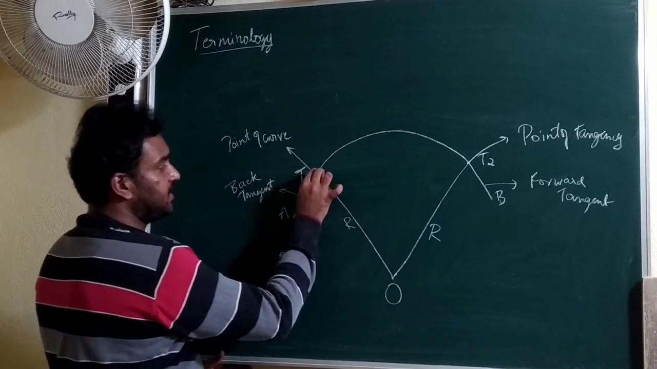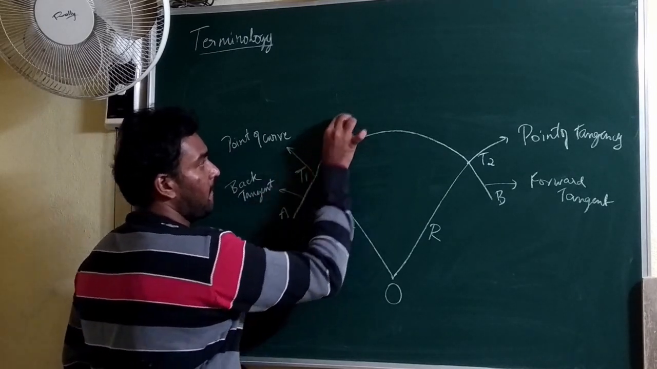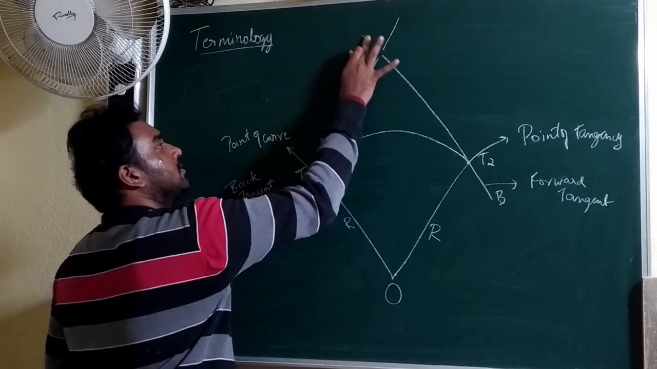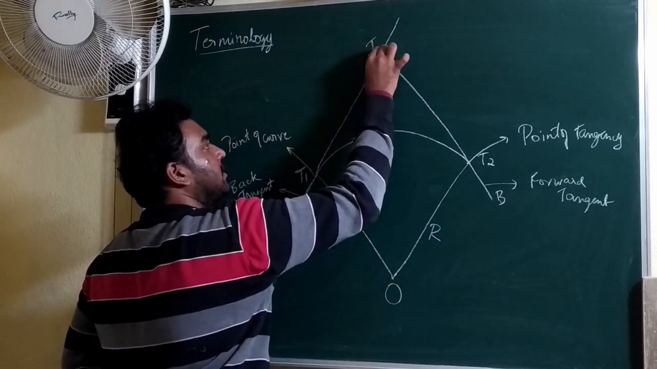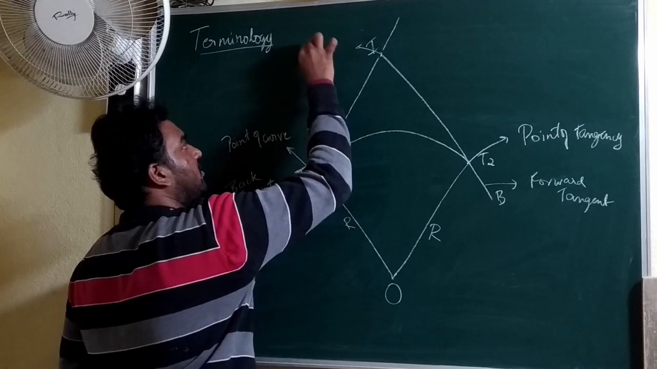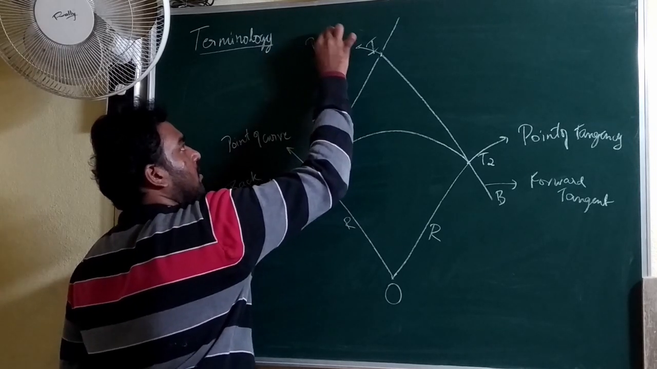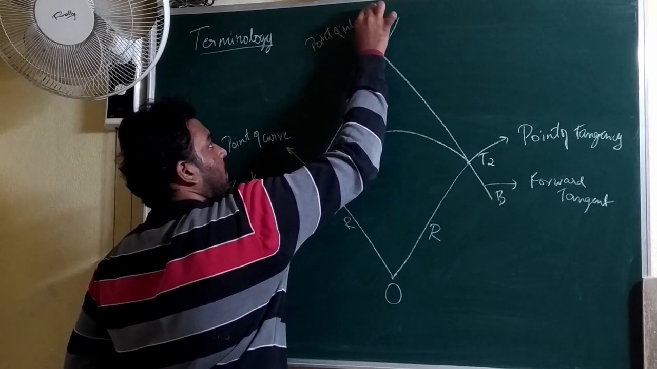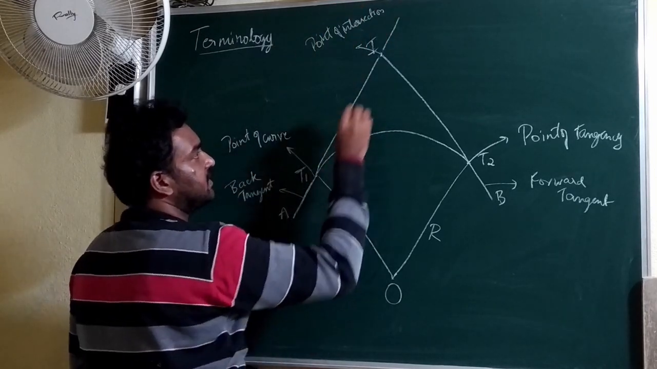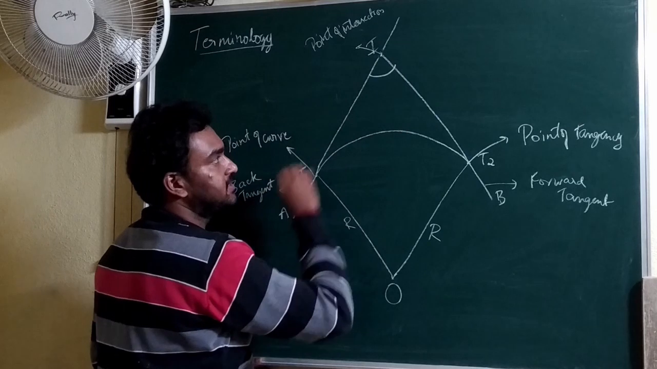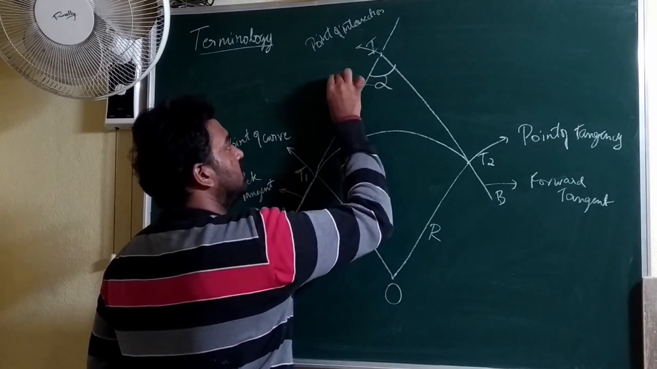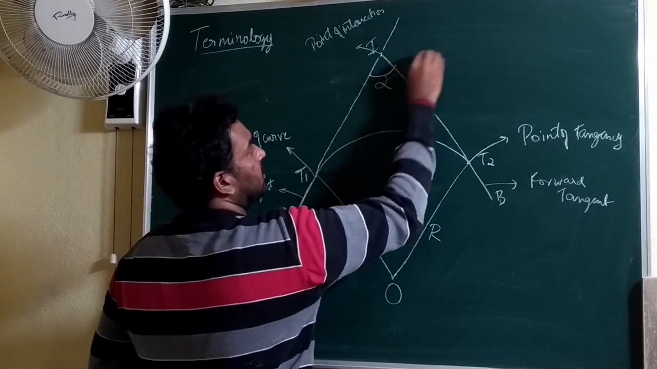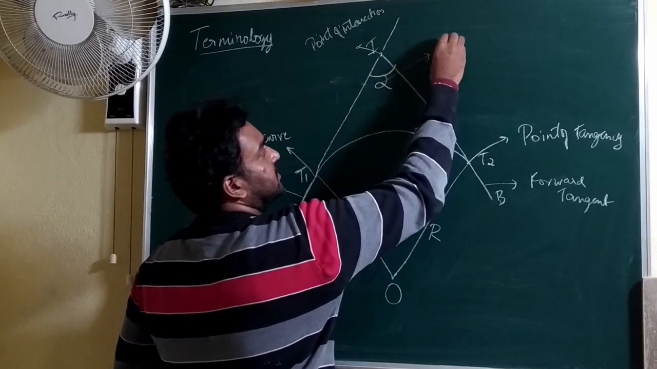Then if you extend these tangents, somewhere they will meet. So they will meet at I. This is said to be the point of intersection. There is an angle subtended between these tangents, that is alpha. This is said to be the intersection angle.